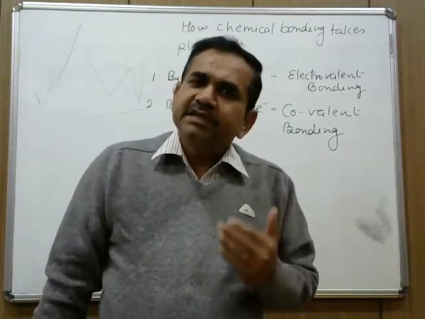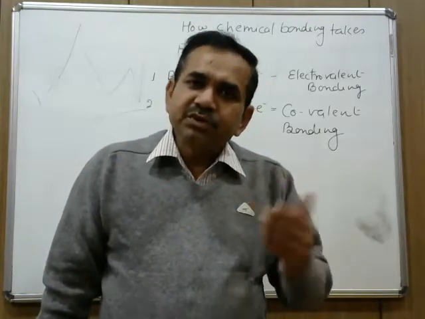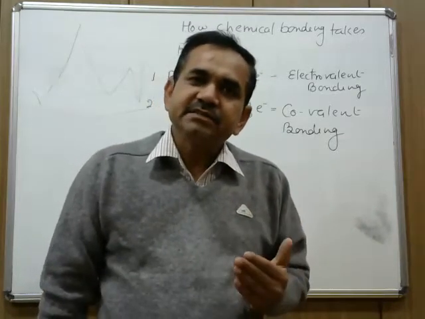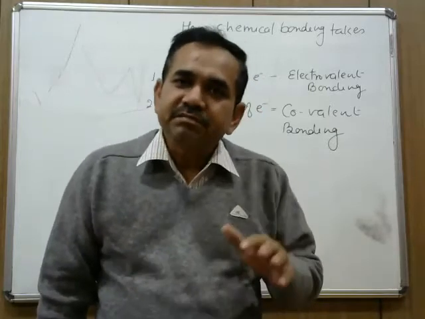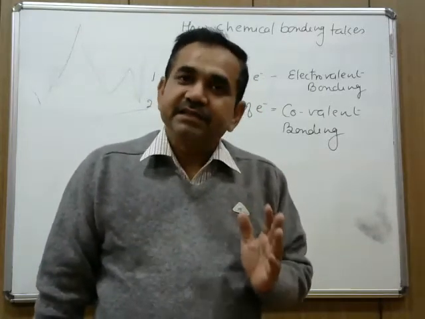In the very beginning, I had told you that chemistry is a branch of science that deals with the structure and properties of matter. And why?